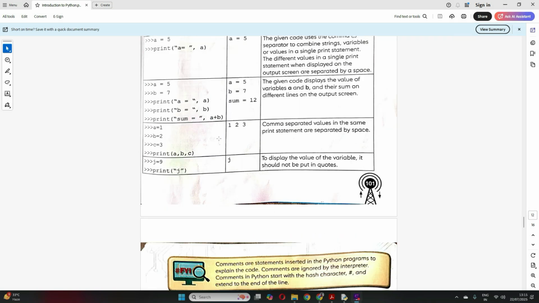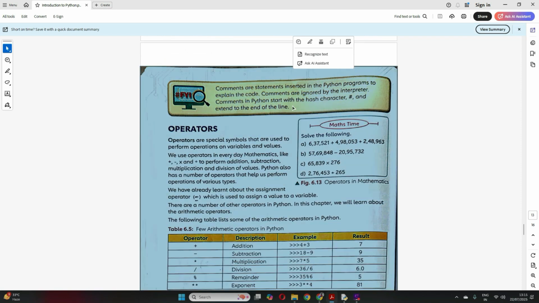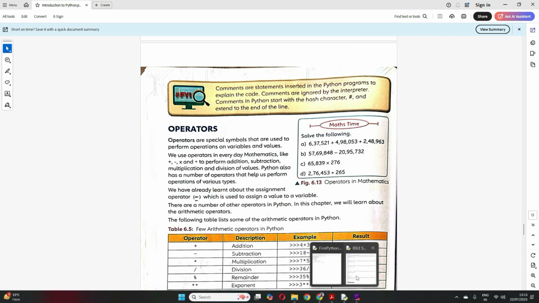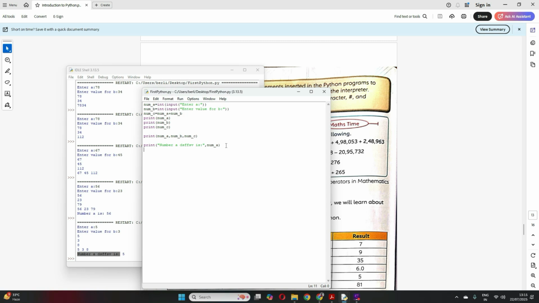Clear? So now all the examples. See, we can also specify comments in Python. Sometimes when you are writing a very big program, you may want to mention what a statement is about. So here, for this statement, what we are doing is